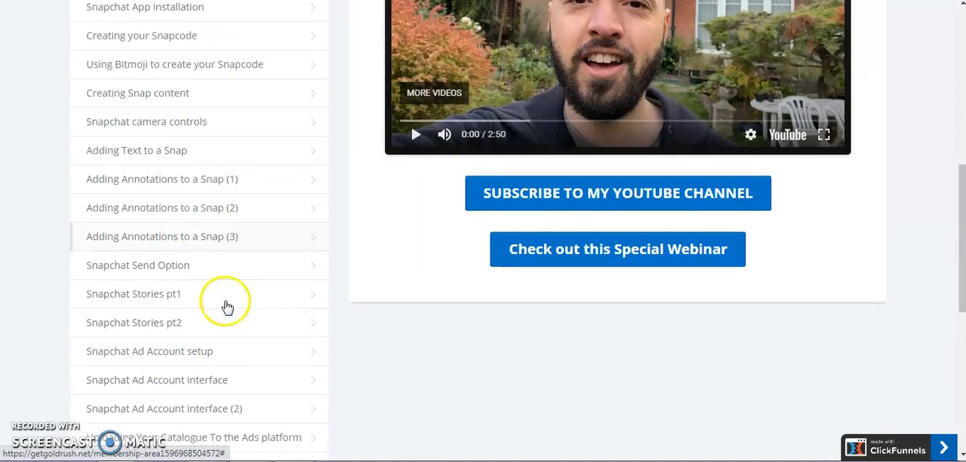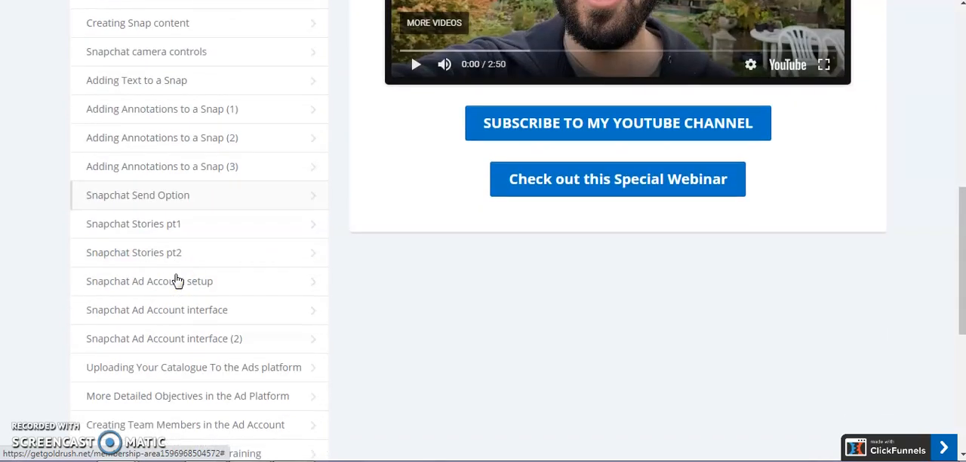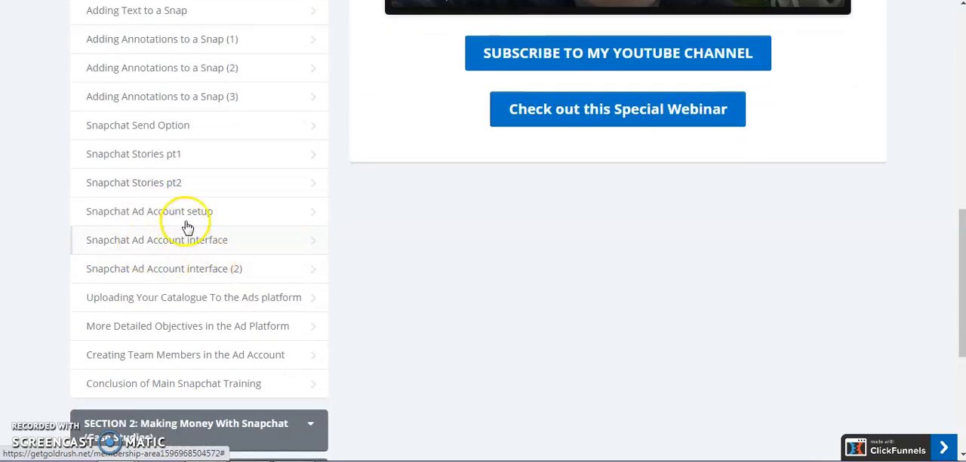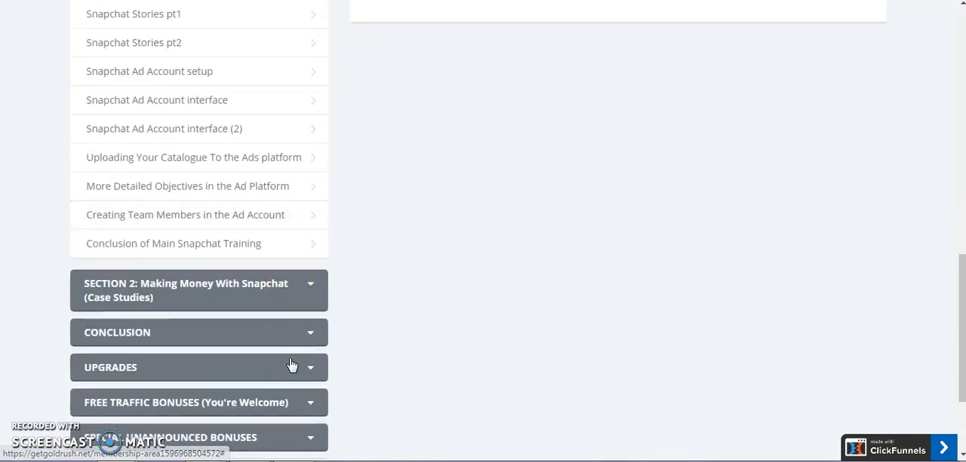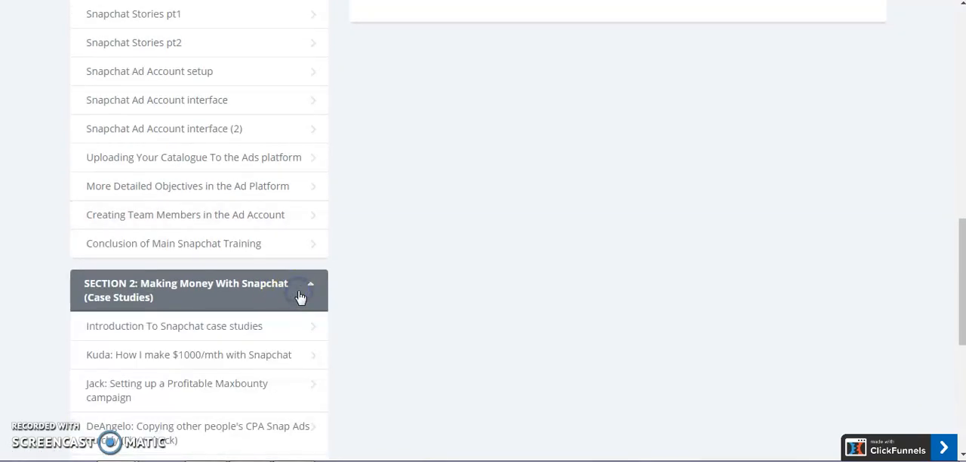You have 3 parts. Snapchat send option, Snapchat stories part 1, Snapchat stories part 2, Snapchat ad account setup, Snapchat ad account interface, Snapchat ad account interface 2, uploading your catalog to the ads platform, more detailed objectives in the ad platform, creating team members in the ad account, and conclusion of main Snapchat training. And let's see what we have in section 2.